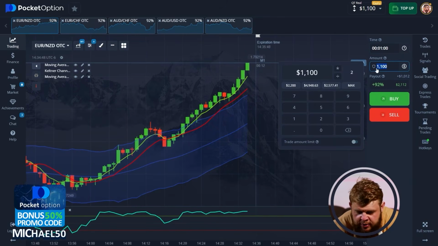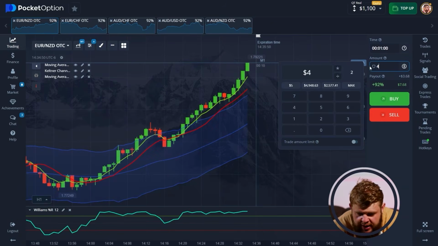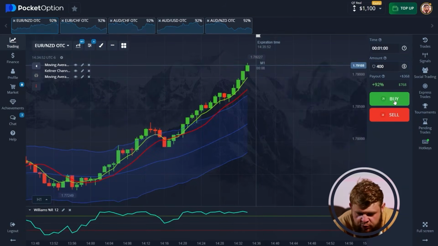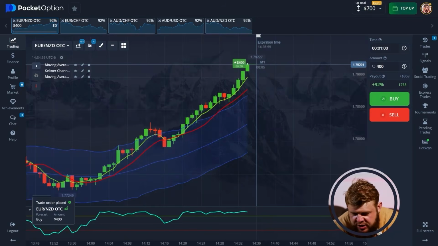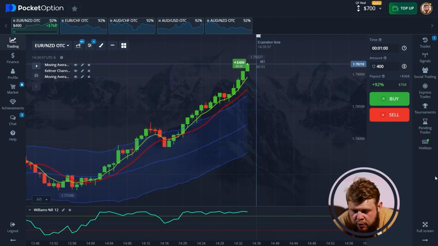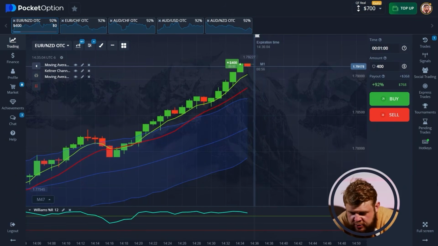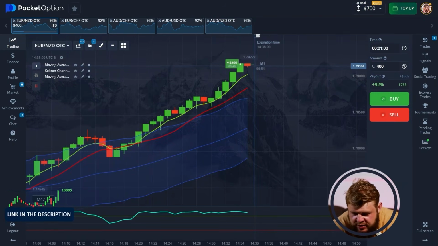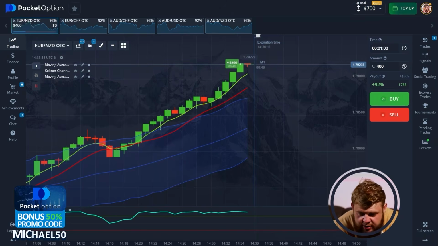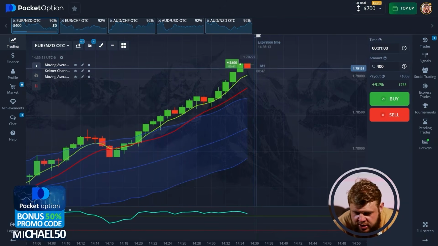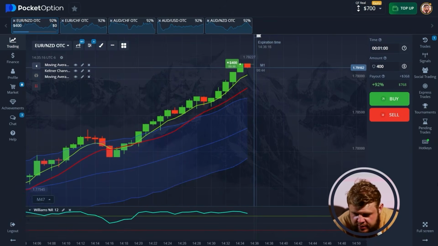sharp upgoing channel. So that's why let me change our investment to $400 and let's open a buy position in the continuation of the current movement, because as you can see, we don't have even any kind of downgoing corrections. Moreover, according to the current chart, we are above two moving averages, and that means we are in a very strong buy zone. So that's why, of course, the only movement that we can expect is a potential growth. That's why we have opened a buy position here.